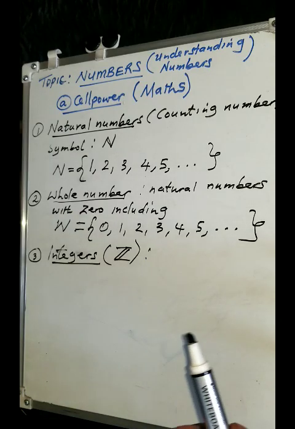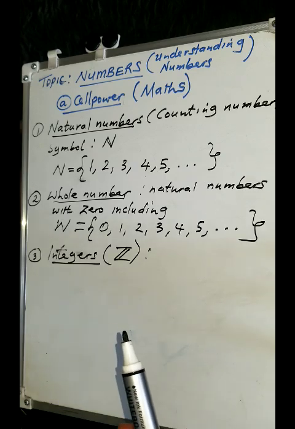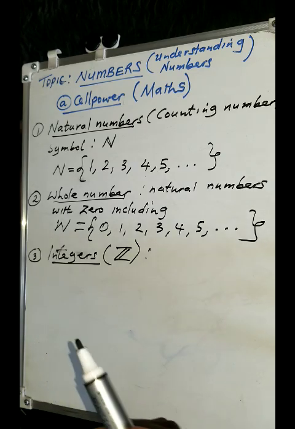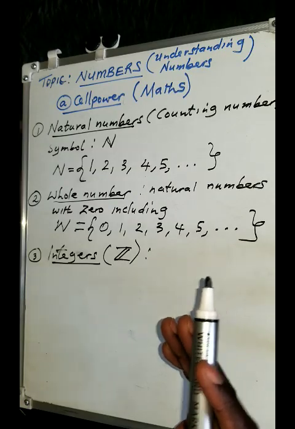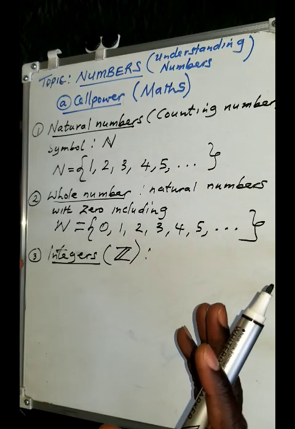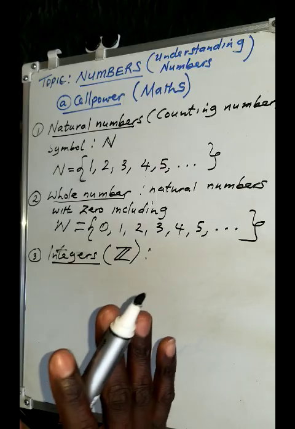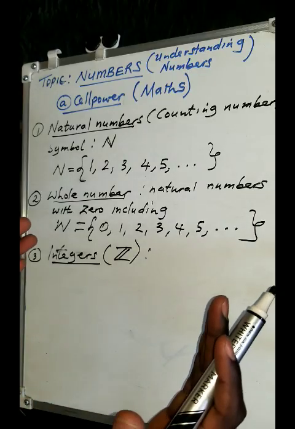Both positive and negative whole numbers, those are what we are calling integers. Or you can say integers are counting numbers, and also 0 and negative whole numbers.